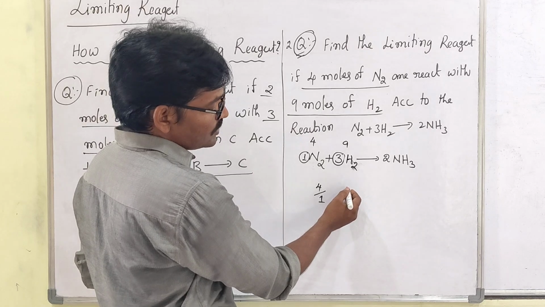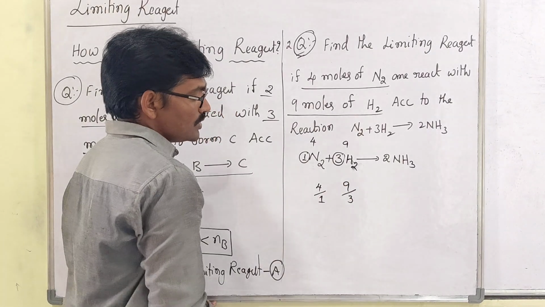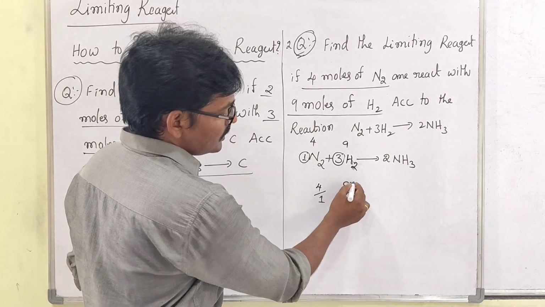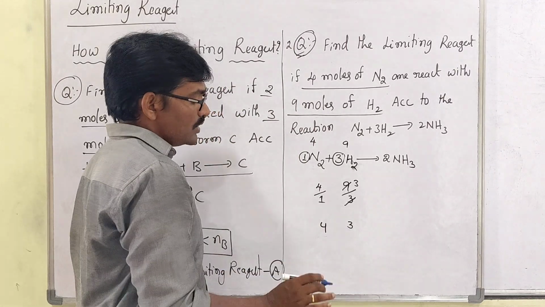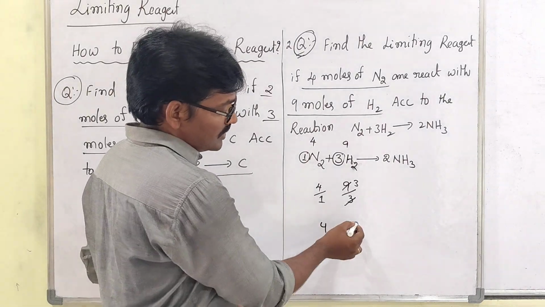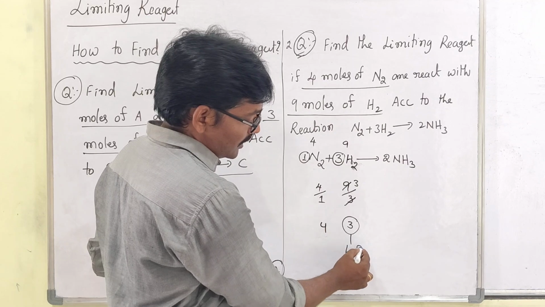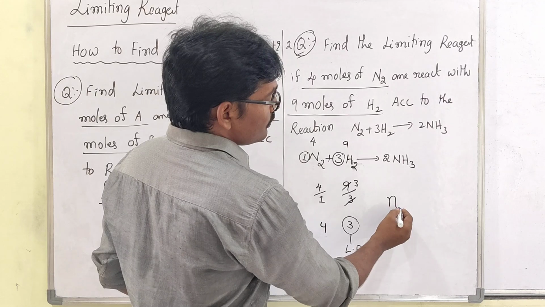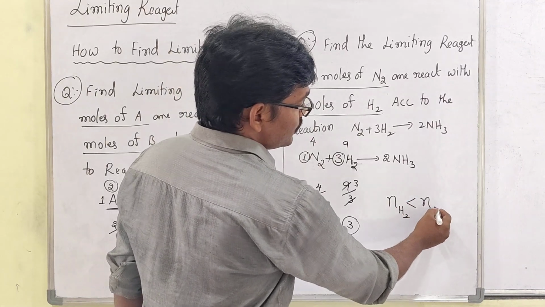So 9 moles divided by stoichiometric coefficient 3 gives 3, and 4 divided by 1 gives 4. Now which has fewer moles? The one having fewer moles is the limiting reagent that you have to identify. So the number of moles of H2 is less than that of N2.